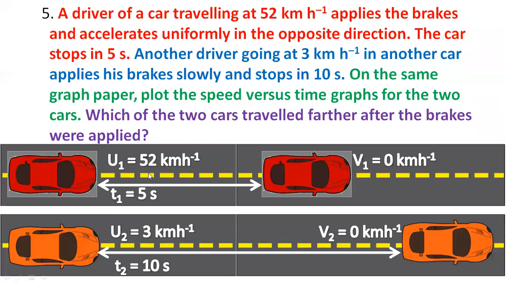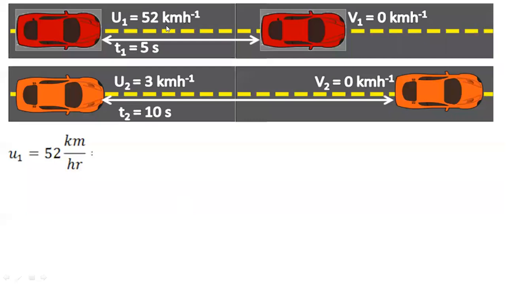Now we are going to solve for the speed versus time graph. But you have to remember, we need to convert this speed. We cannot use kilometer per hour because the time given is in seconds, so we need to convert these velocities, 52 and 3. How to convert? Just multiply with 5 by 18. So 52 into 5 by 18: 2 nines are 18 and 2 thirteens are 26.